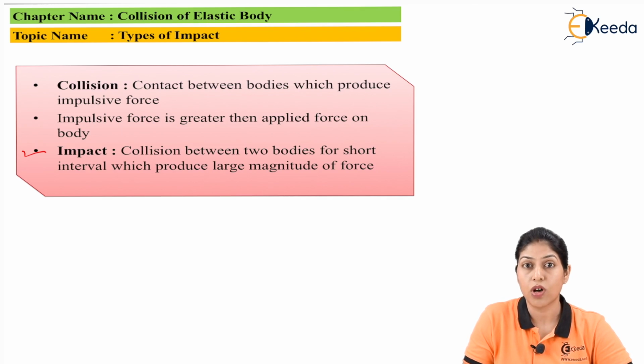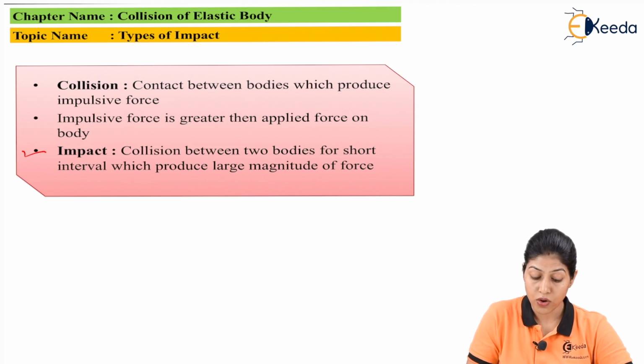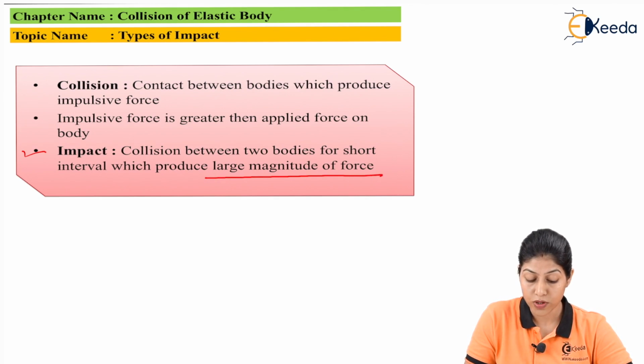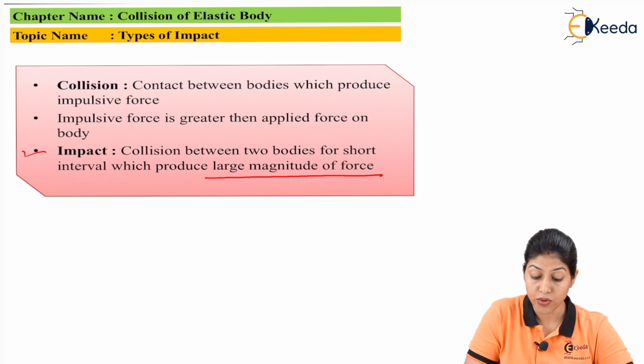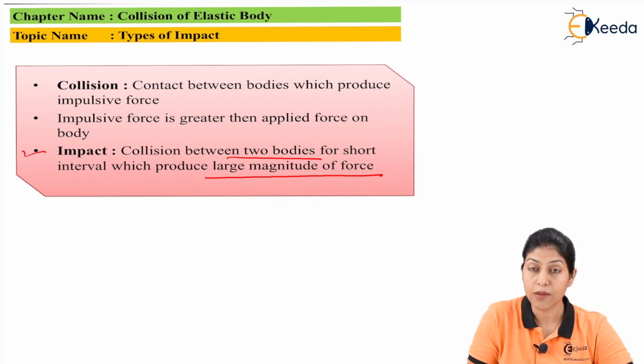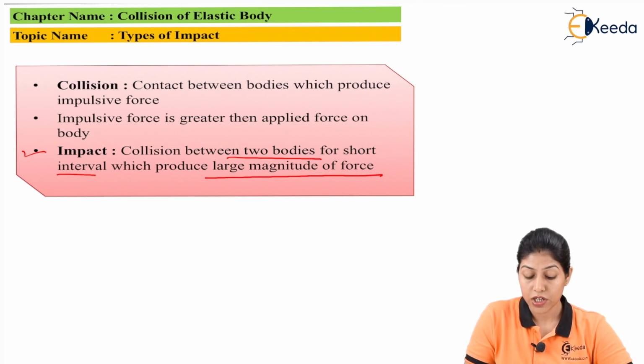So impact is always related to change in momentum, and impact we can define as the impulsive force which is produced by two bodies during collision. We can define it as the large magnitude of force which is produced by the bodies during collision. When two bodies come in contact for a very short interval, this phenomenon is called collision, and in this phenomenon a large magnitude of force is produced.